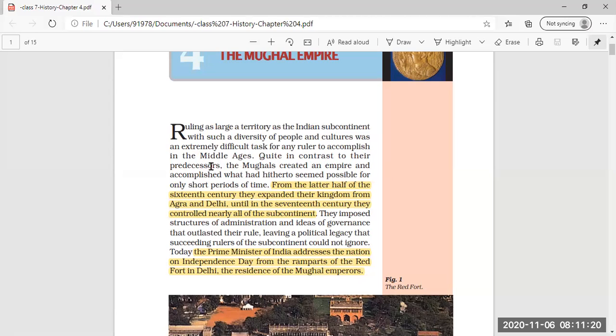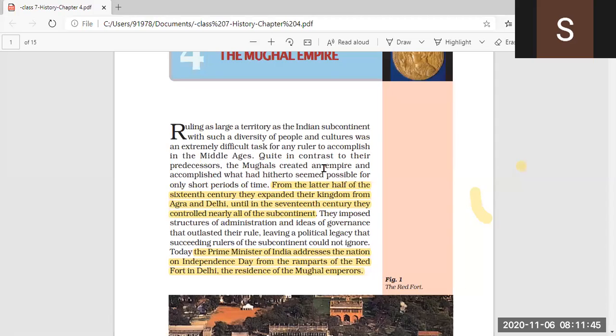That means it was very difficult in the Middle Ages to have control over the large empire of the Indian subcontinent, where different types of people with different cultural backgrounds and traditions were living.